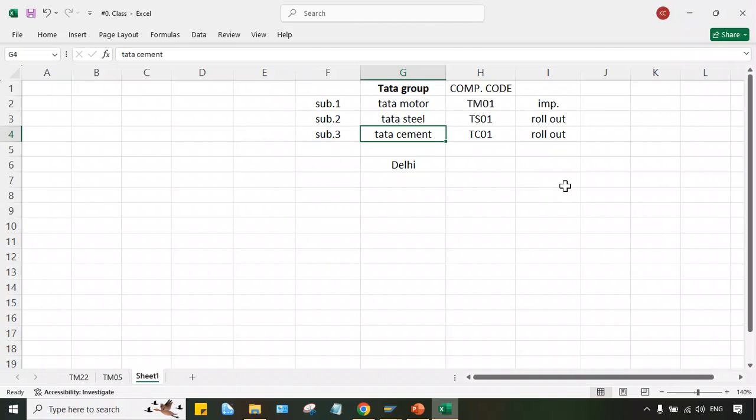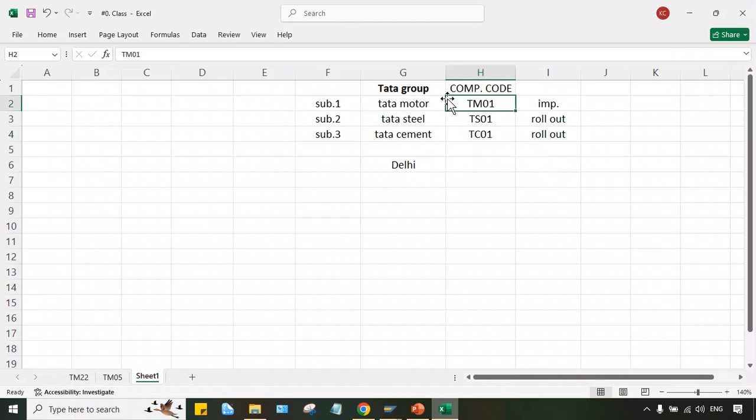Now I'll tell you guys, do we need to create a 4-digit code itself? No, the maximum length of the code is 4 digits only. You can create a 1-digit code also, a 2-digit code also, a 3-digit code also, and a maximum 4-digit code. Okay, that is the first thing.